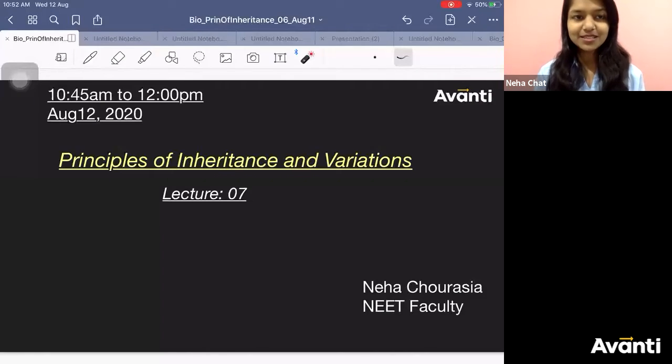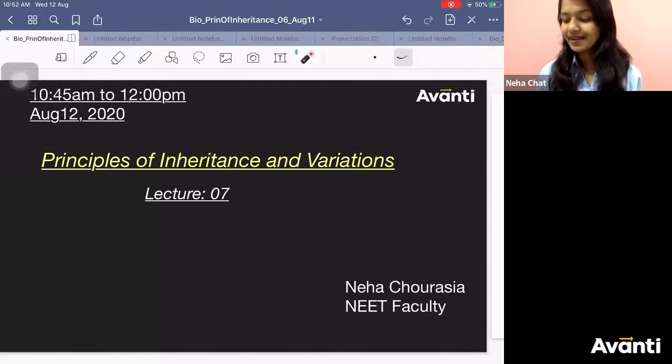Today we are going to learn about the significance of test cross, then post-Mendelism. After Mendel, what all things got discovered, those things we are going to learn today. So this is lecture number 7. You can see right in front of your screen the chapter Principle of Inheritance and Variation, right?